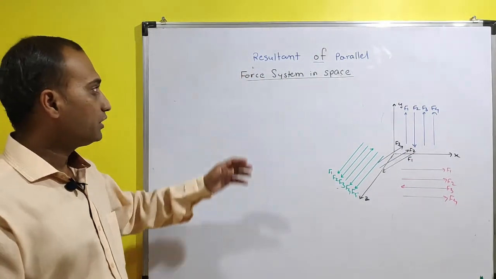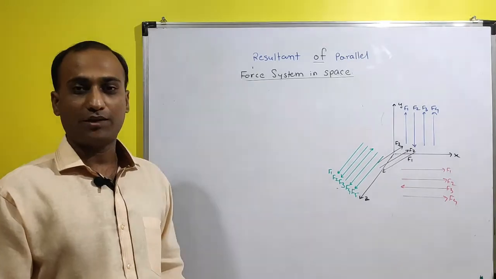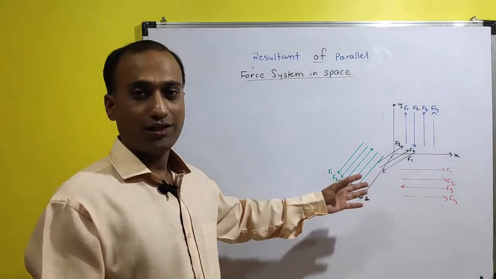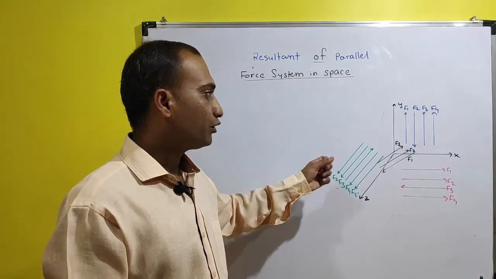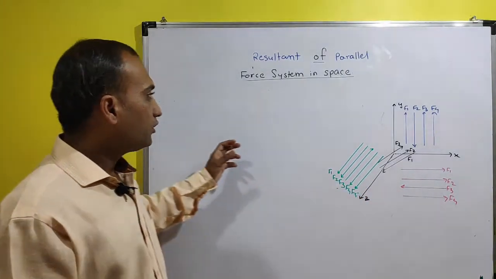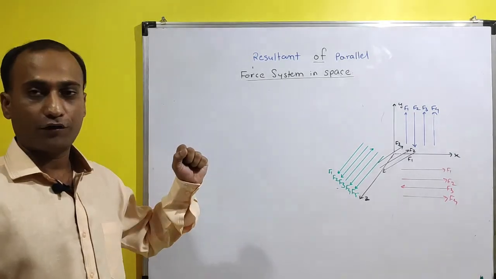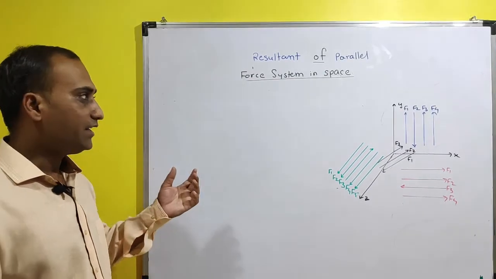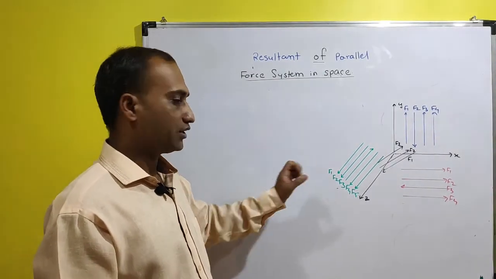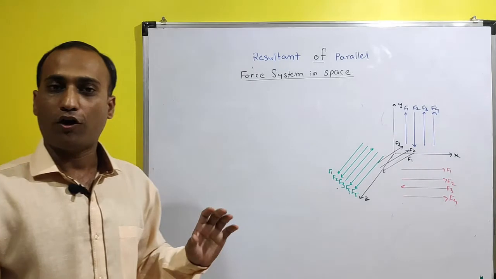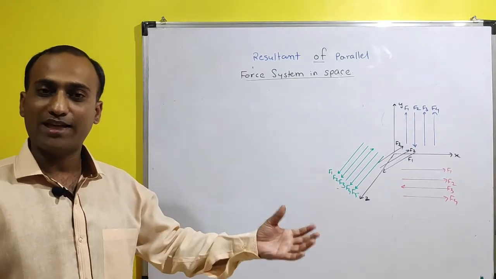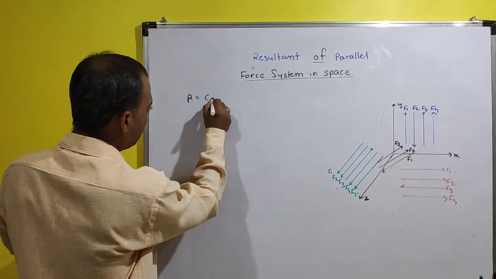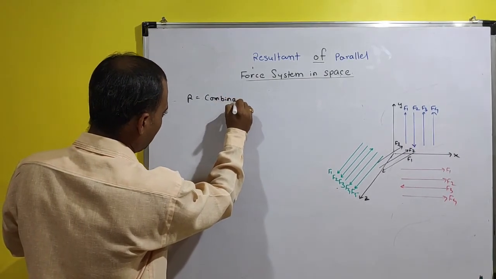Hello student, so we will study resultant of parallel force system. First of all, we will consider this 3D force system where we can see the combination of this parallel force system. So here, what is resultant of the parallel force system? So first of all, we need to know what is resultant. So resultant, it is the combination of all the forces, and which will have the same effect on the system.